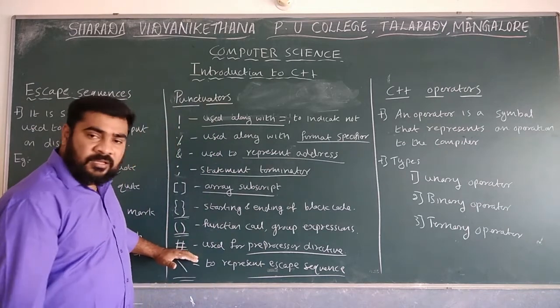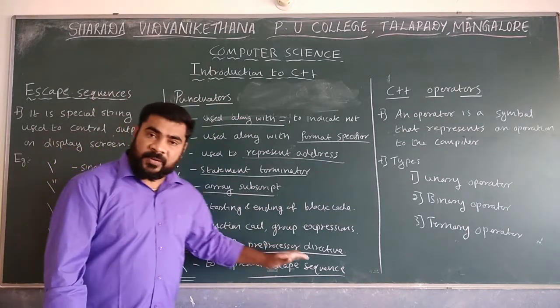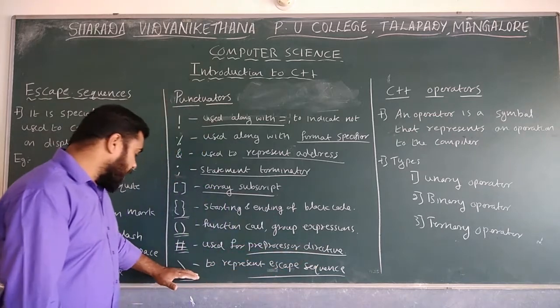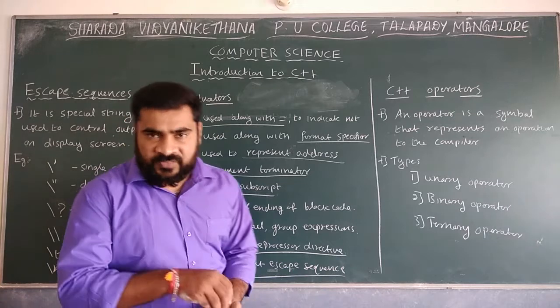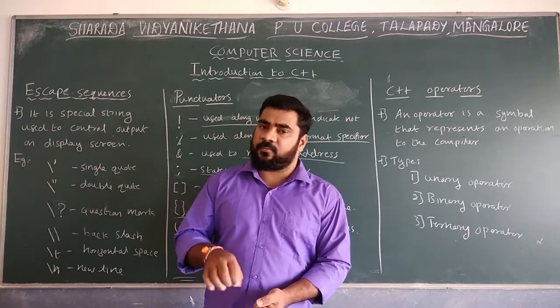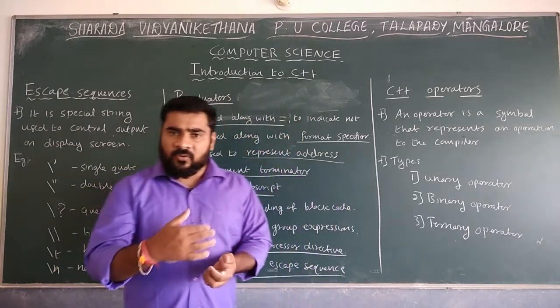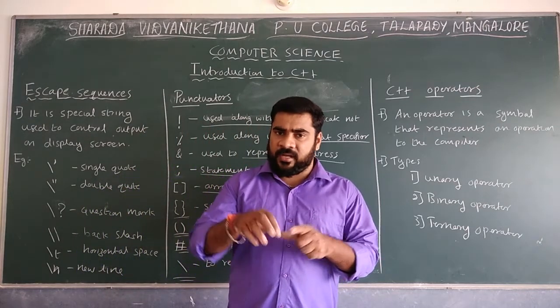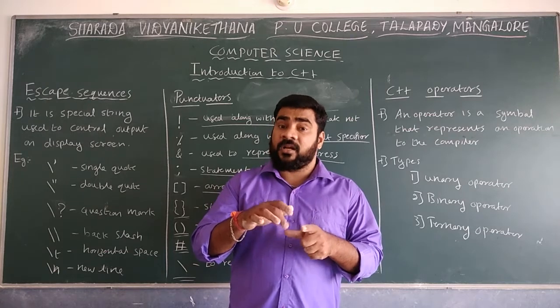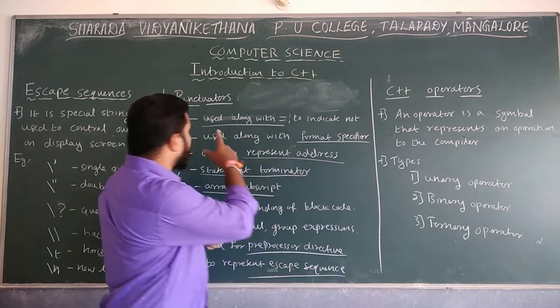The next one is hash, that is being used for preprocessor directive. And last one is backslash, that is used to represent the escape sequences. These are the different types of punctuators. We already discussed the different types of tokens. First we finished with the identifiers, keywords, and after that constants. Next we finished with the punctuators.